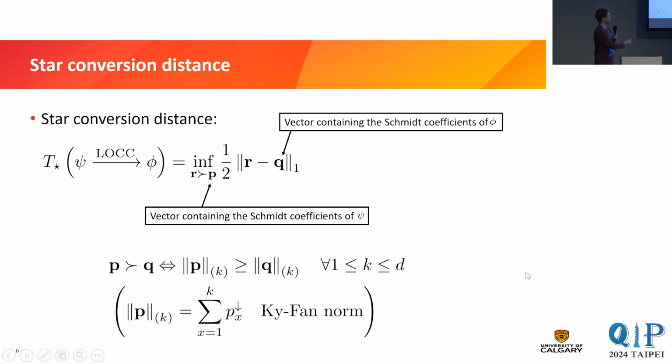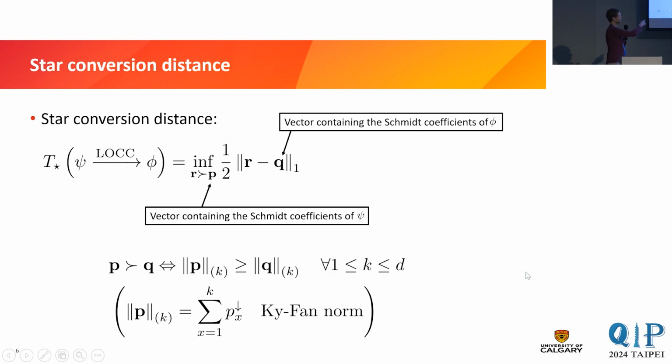Majorization, you may be familiar with it, is just a pre-order on probability vectors in this case. And it's equivalent to saying that the Ky Fan norms for all k between 1 and the dimension of our probability vectors are larger on R than on P. Ky Fan norms is essentially just a fancy way of saying we add up the k largest entries of this probability vector.